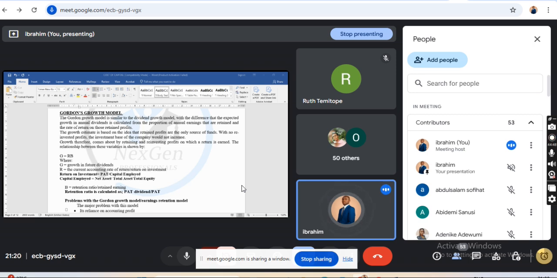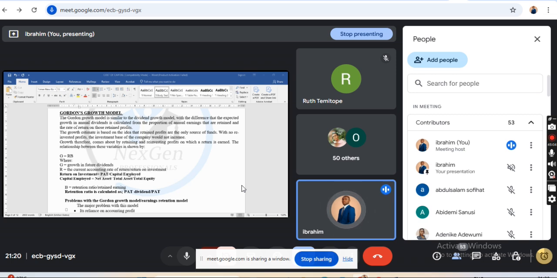The examiner may define it, or the examiner may not define it. When the examiner does not define the capital employed, you can use total assets, you can use total equity, as your capital employed. Now, what about the B, which is the retention?